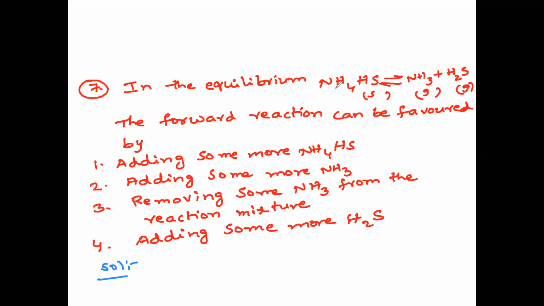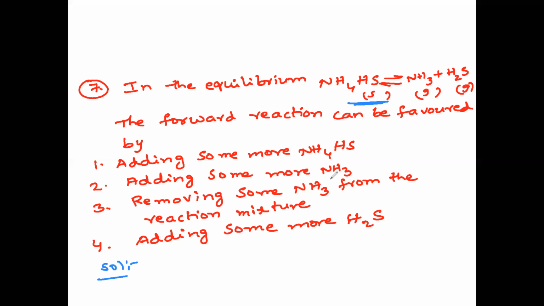So in the equilibrium, ammonium hydrogen sulfide, that is solid, changes to ammonia gas and hydrogen sulfide gas. So the first important condition is solid. By the addition of solid, there is no effect on equilibrium because the concentration of a solid is taken as unity. So by adding some more ammonium hydrogen sulfide, the equilibrium would shift towards the forward direction, but since this is solid, there is no change in equilibrium. So the first option is wrong.